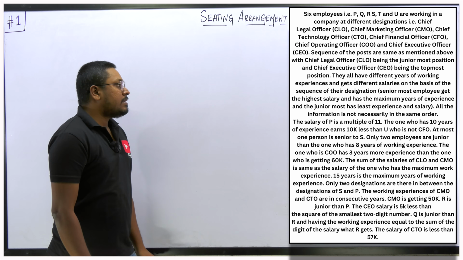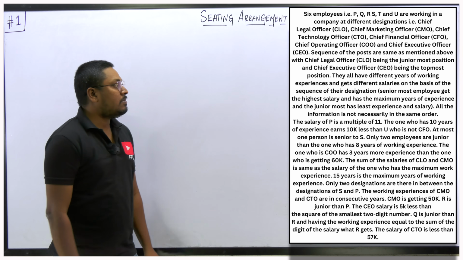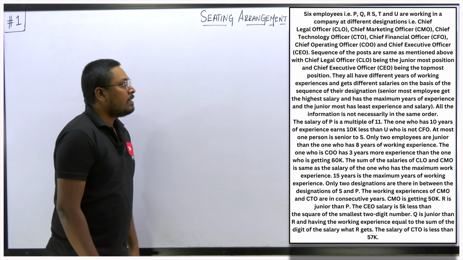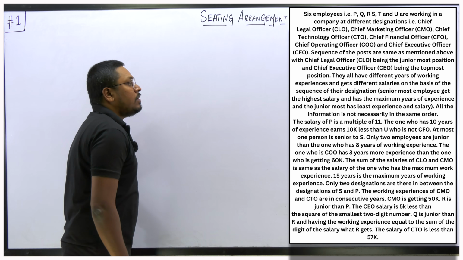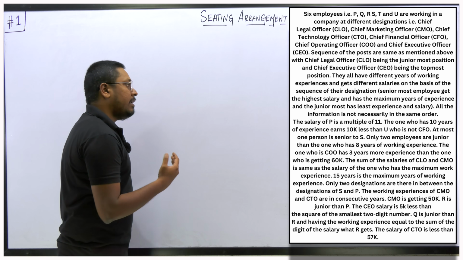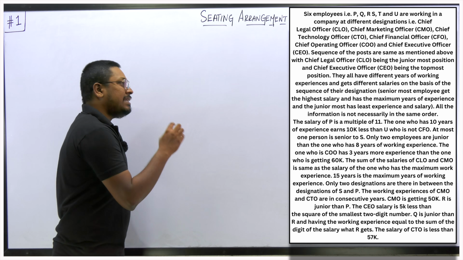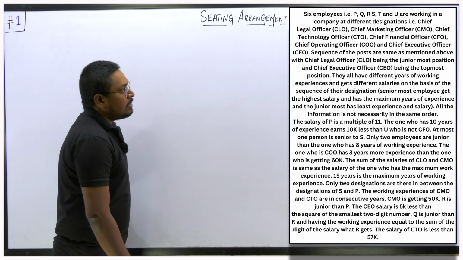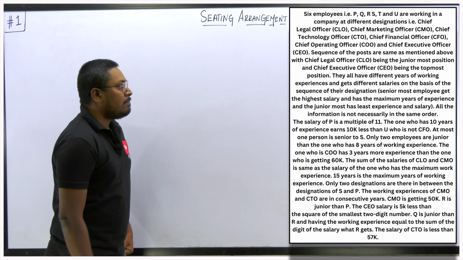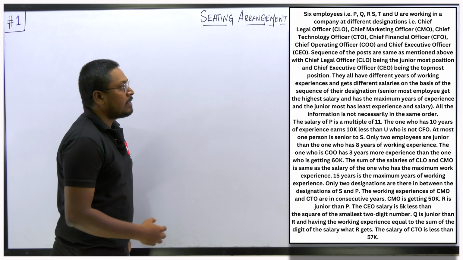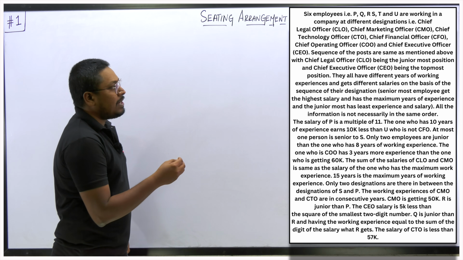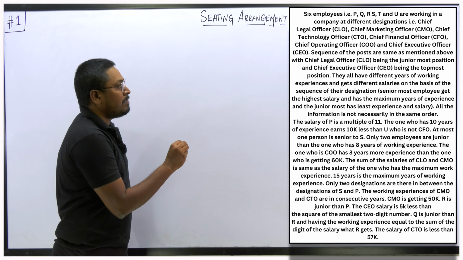So now let me get into this mains level first arrangement. If you have not taken the test, kindly go and take the test and then come back and watch this video. So totally there are 6 people, P, Q, R, S, T, and U, and they are at different positions of a company: CLO, CMO, CTO, CFO, COO, and the CEO. They all have different years of working experience and get different salaries based on the sequence of their designation. So the senior-most employee gets the highest salary and the maximum years of experience, and the junior has the least years of experience and salary.